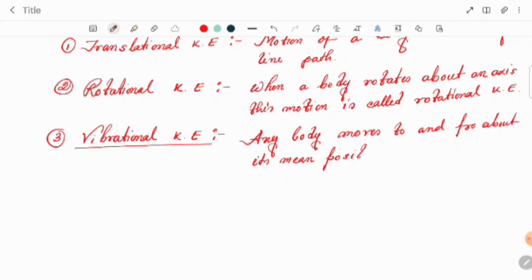This type of motion, or this type of energy, is called vibrational kinetic energy.